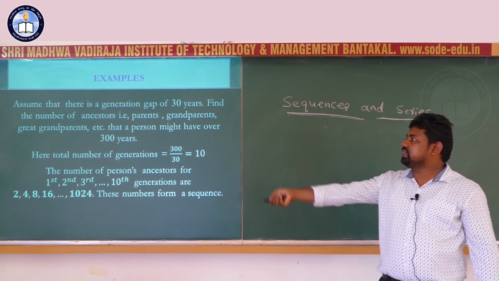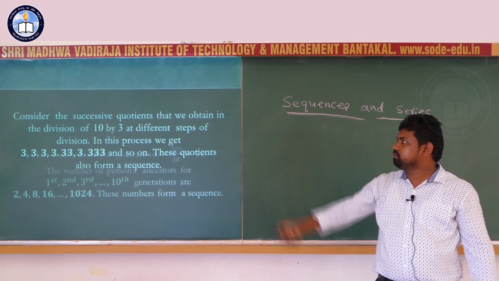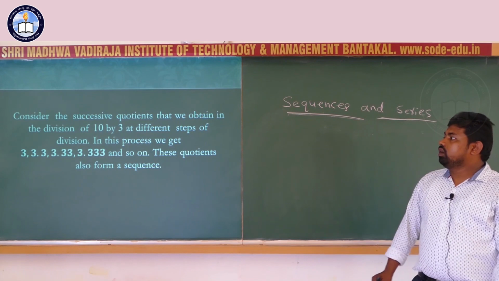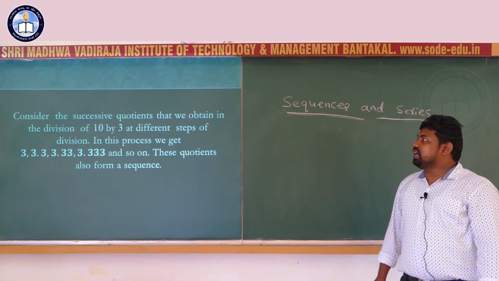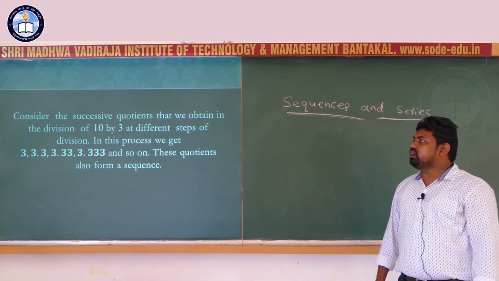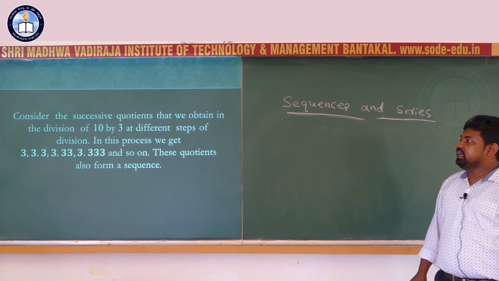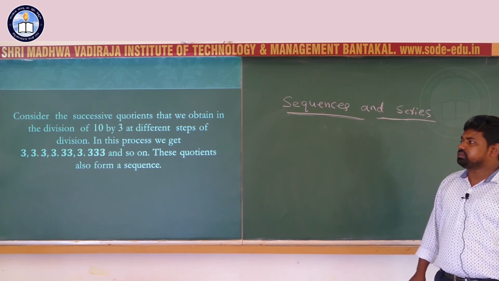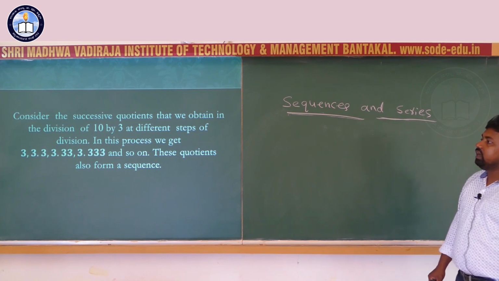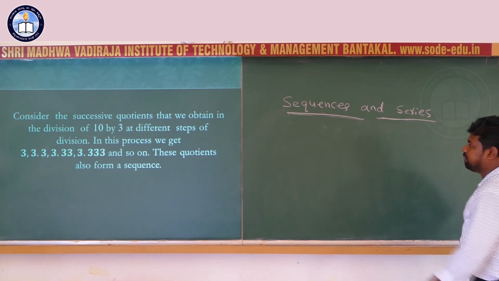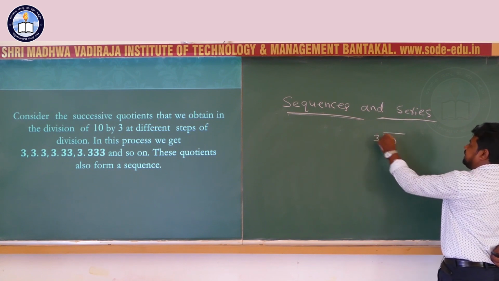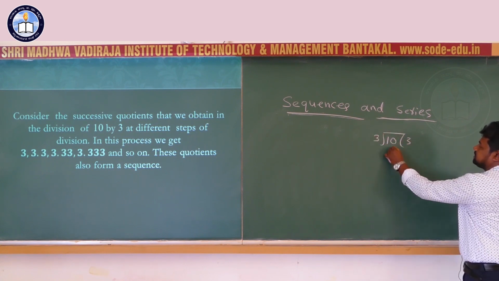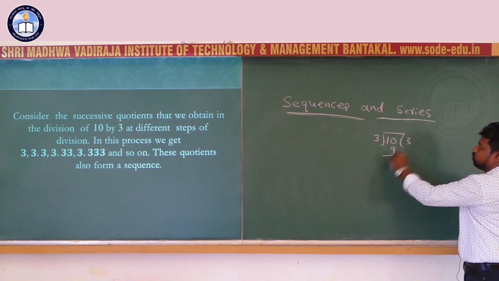Let us consider another example. Consider the successive quotients that we obtain in the division of 10 by 3 at different steps of division. We divide 10 by 3: 3 times 9, remainder 1.